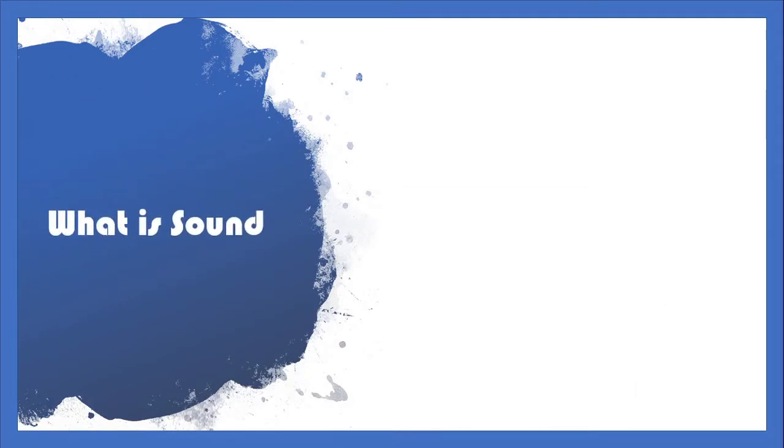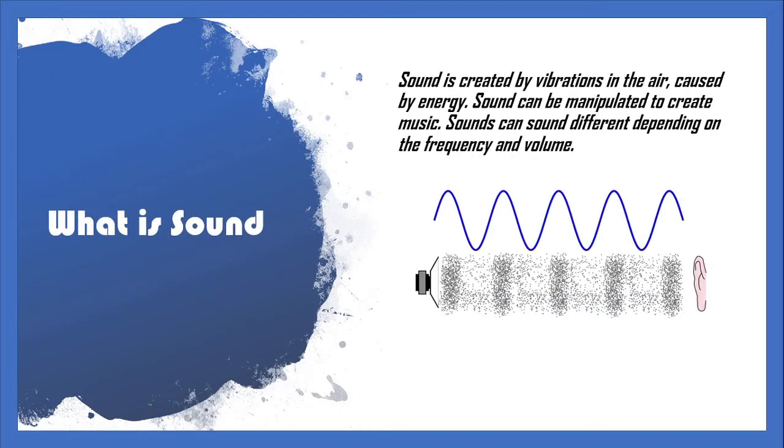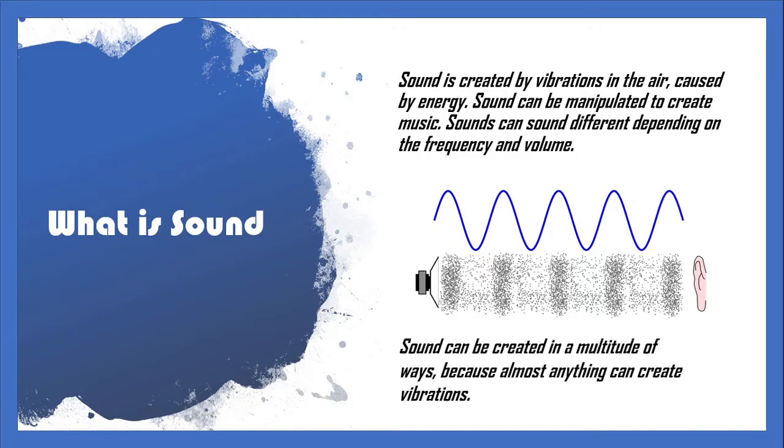What is sound? Sound is created by vibrations in the air caused by energy. Sound can be manipulated to create music, and sounds can sound different depending on the frequency, pitch, and volume. Sound can be created in a multitude of ways because almost anything can create vibrations in the air.